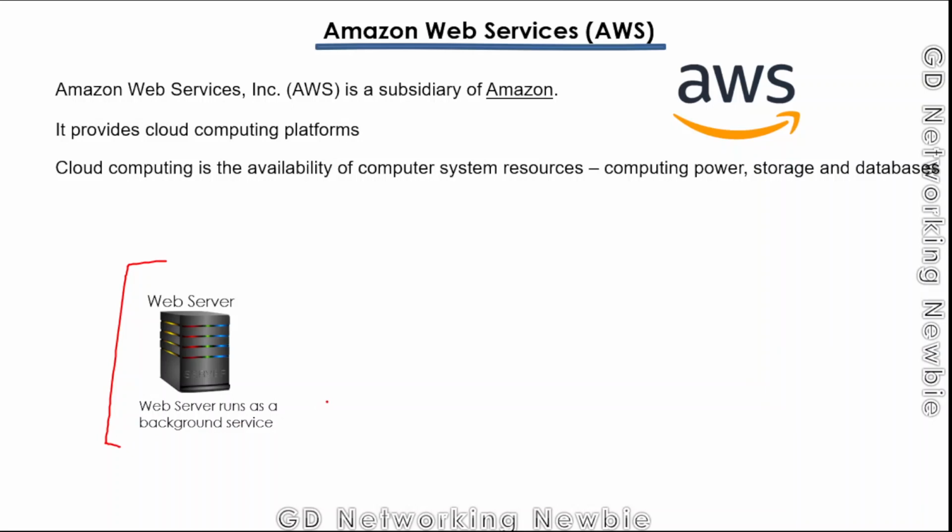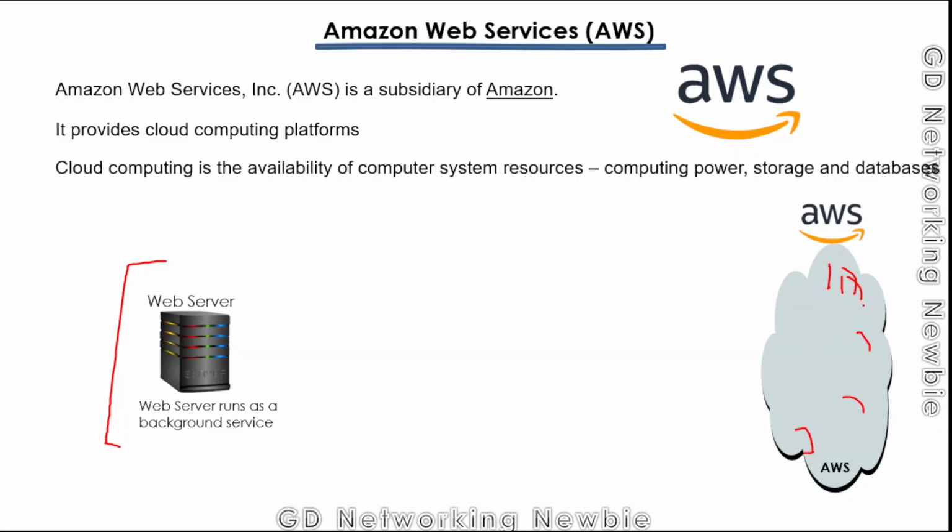And Amazon is one of the cloud service providers. There are others as well, like Microsoft Azure. We have Google, but we are focusing on Amazon Web Services. So in this case, instead of purchasing this hardware, I could have asked Amazon, who are actually managing a cloud. Let's say in that cloud, we have multiple computers. They can have thousands or maybe even millions of computers. And instead of purchasing this computer myself, Amazon Web Services creates virtual resources like computing power or storage, and then gives those resources as services to the clients.